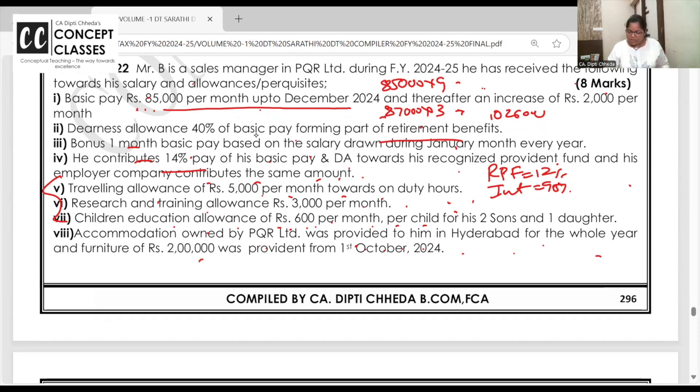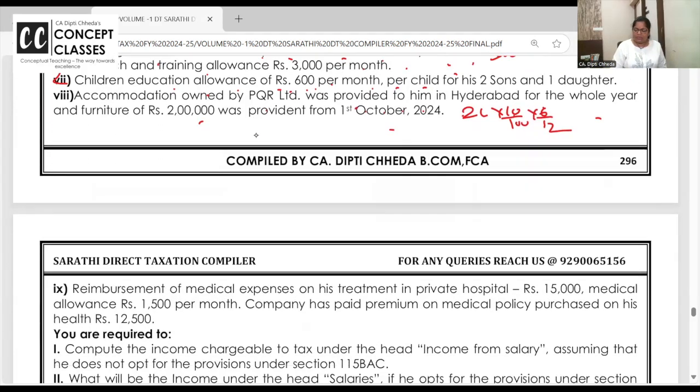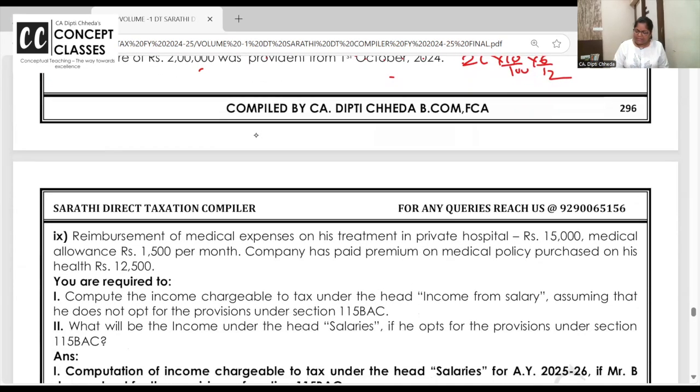So if the furniture is provided by employer, then 2 lakh pay 10% depreciation for 6 months because it is there with us from October. वो तो ठीक है. But accommodation is given in Hyderabad, RFA, rent-free accommodation, 10% of the salary.